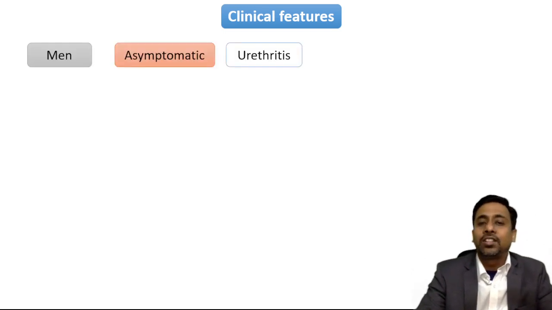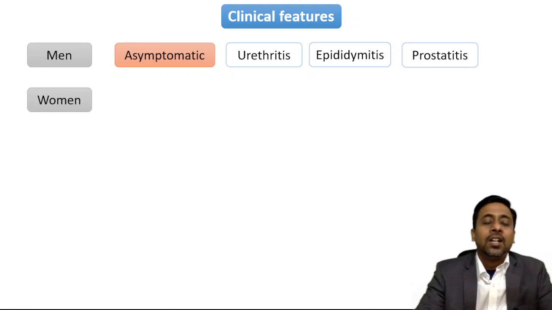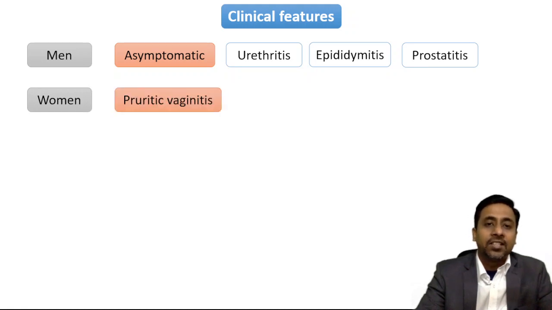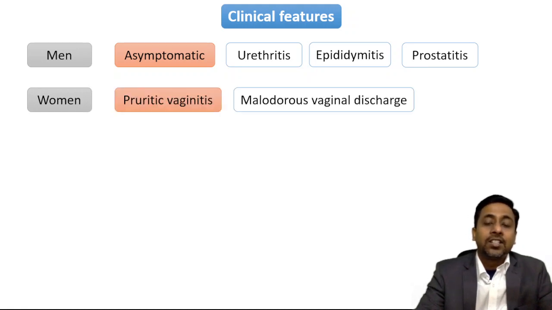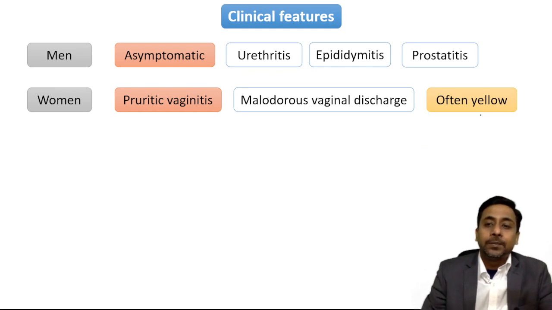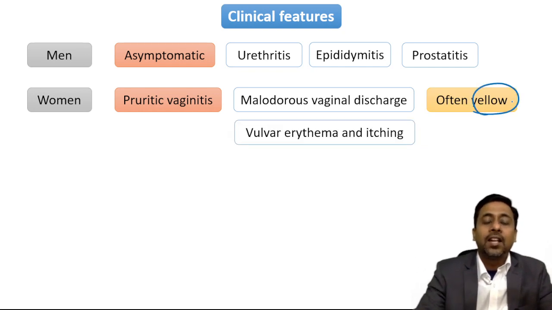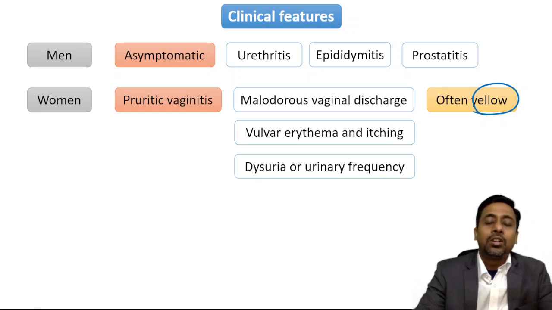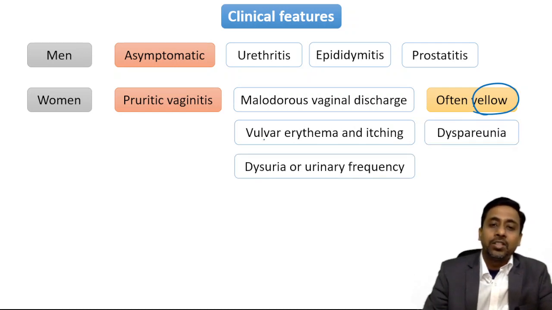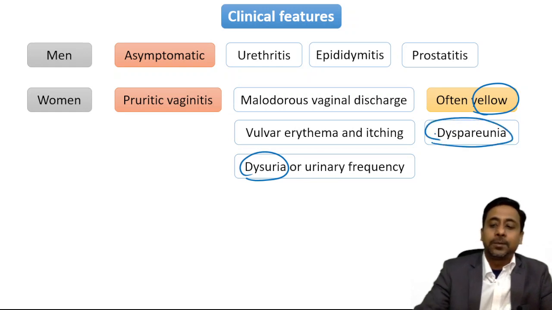Clinical presentation: in men it is often asymptomatic and may lead to urethritis, prostatitis and epididymitis. In women it causes pruritic vaginitis with malodorous vaginal discharge, which is often yellow in color. Okay, and there is vulvar erythema and itching, along with dysuria or urinary frequency and dyspareunia. The dysuria and dyspareunia are characteristic of trichomoniasis.